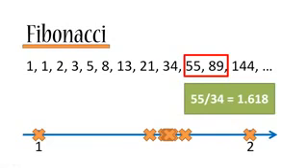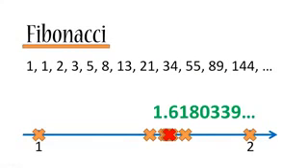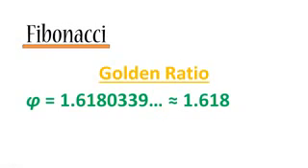And that number is 1.6180339, and so on. And this number is known as the golden ratio, which is usually represented by the Greek letter phi. Phi is equal to approximately 1.618.